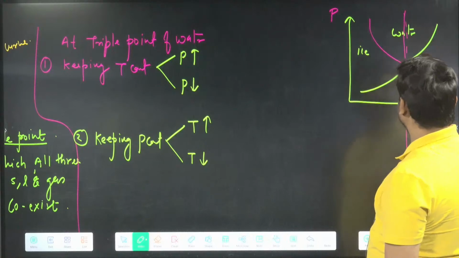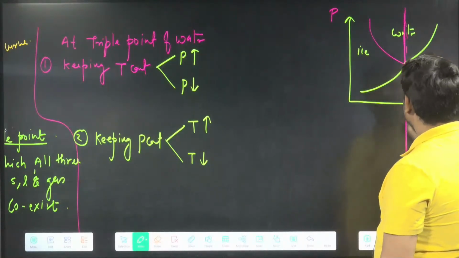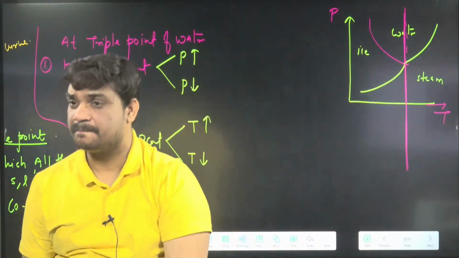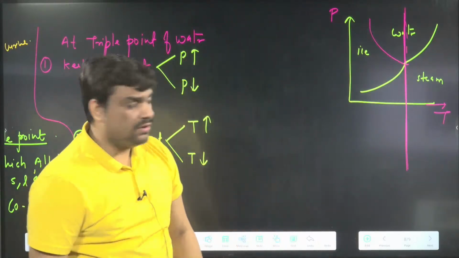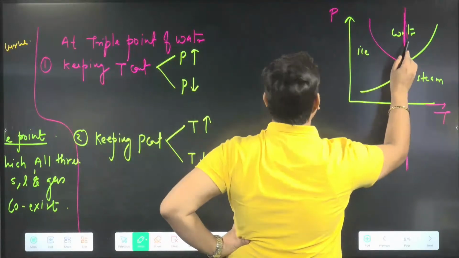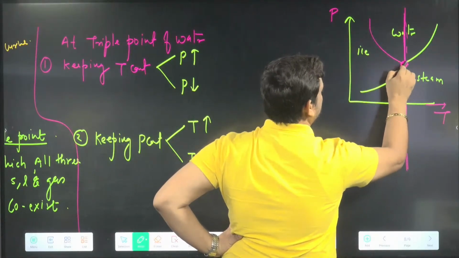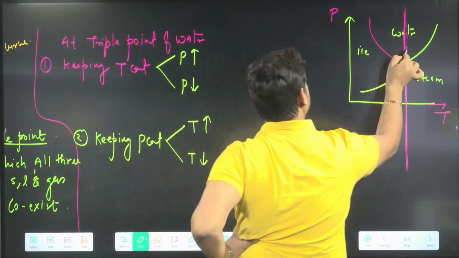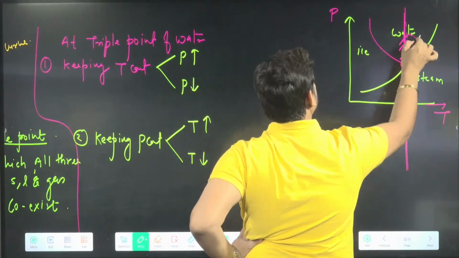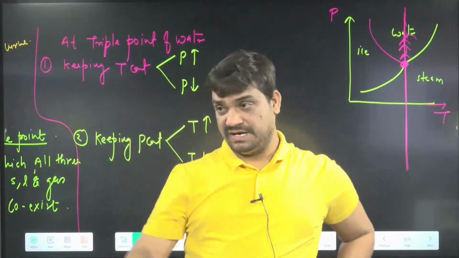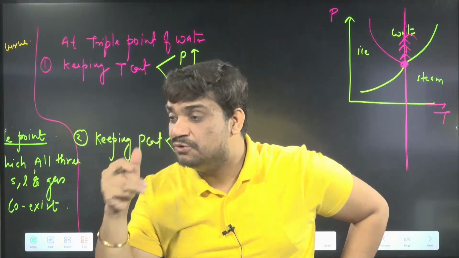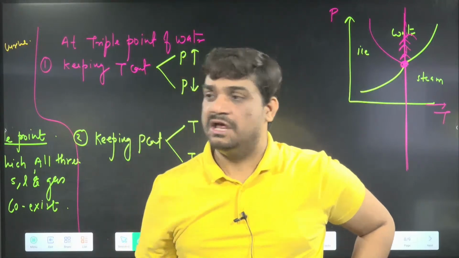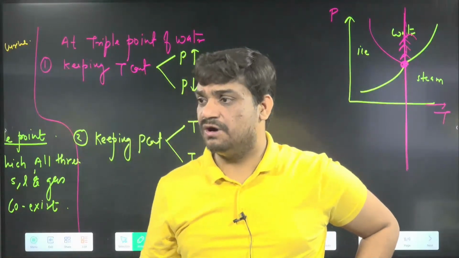If I put a line like this, it is a line of constant temperature. Now on this constant temperature line, if I increase pressure, where will your equilibrium move? At the triple point all three are there, and your equilibrium will be disturbed. What are we going to get: water, steam or ice?